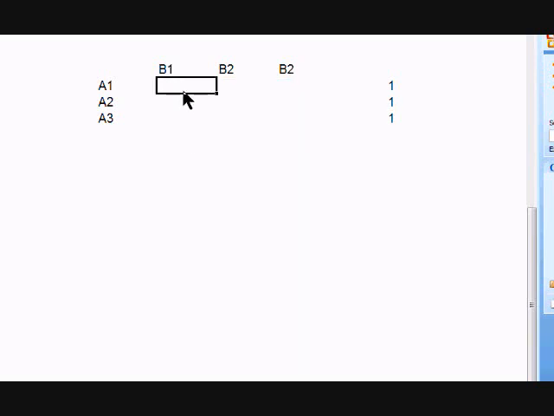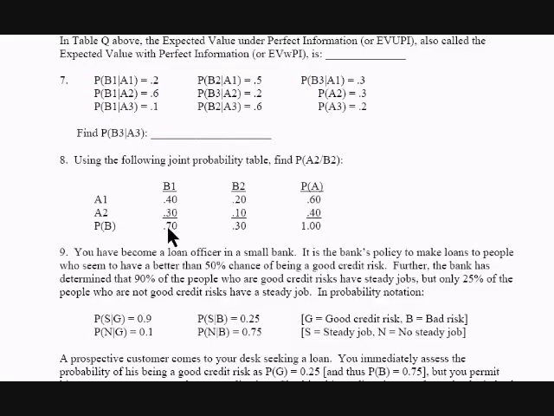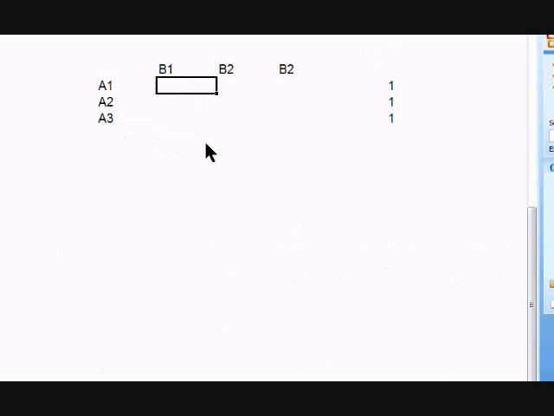If we see right here, we have what's the probability of B1 given A1? That's going to be 0.2. So where would that go? Let's take a look at our other table. B1 given A1, so we have A1 here and B1. That's going to be our 0.2.